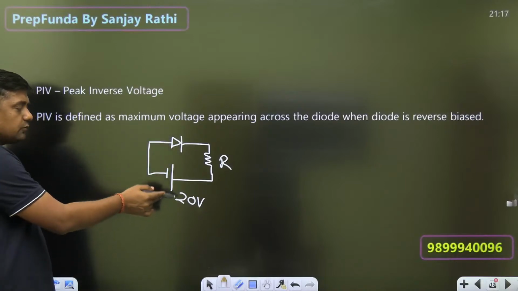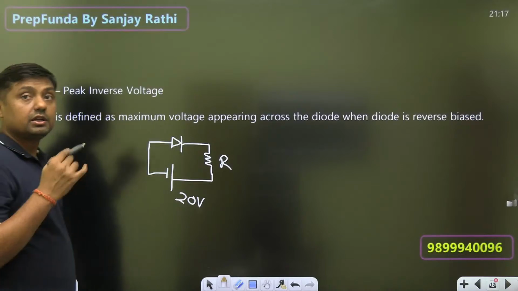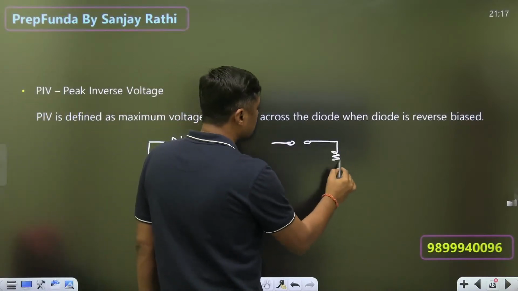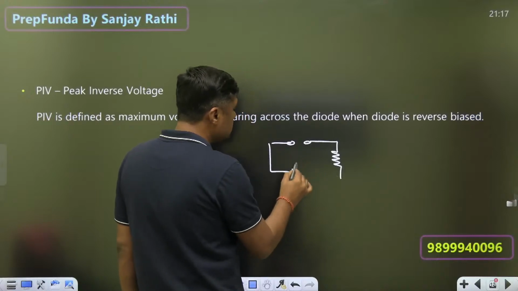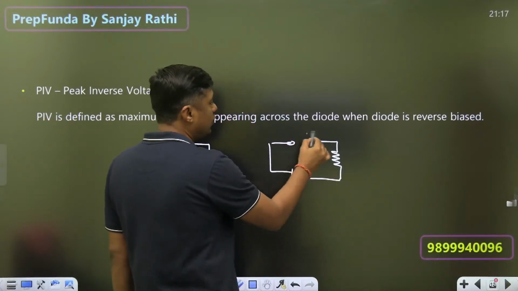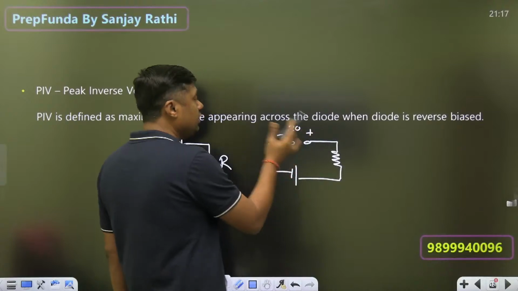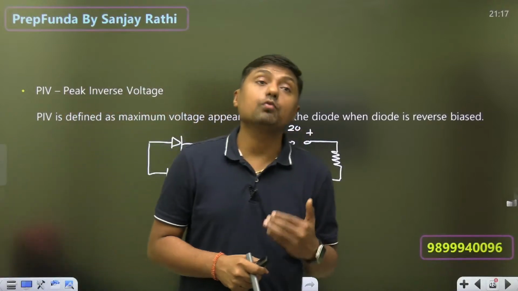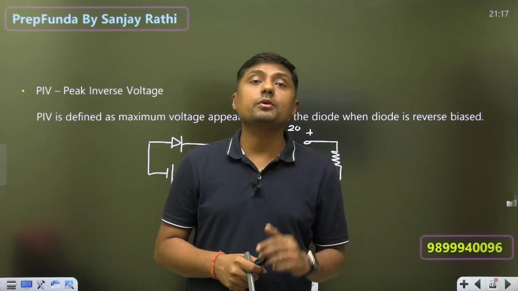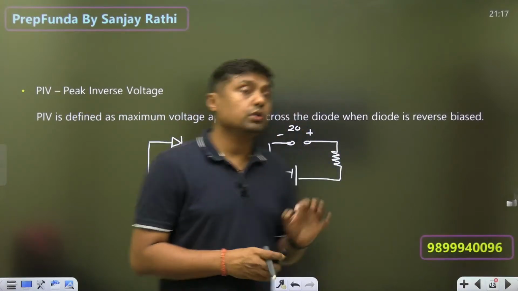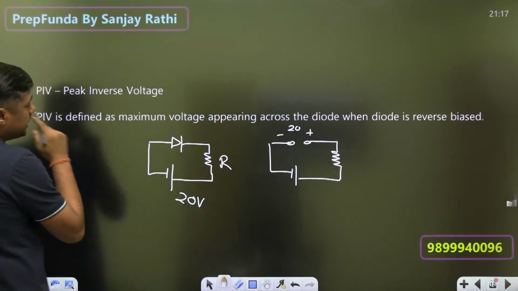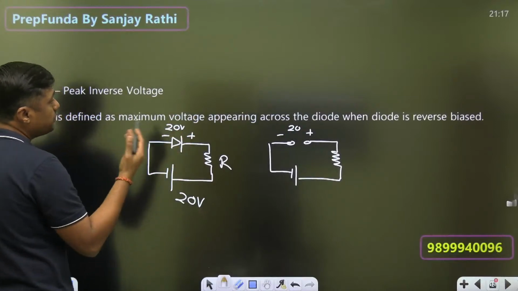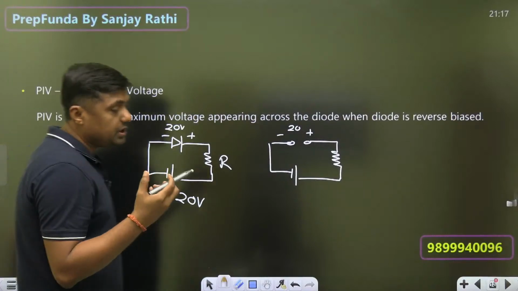Because of the 20 volt it is reverse biased. It will act as what? Open circuit. Then the complete voltage will come across the diode in the reverse direction. And that's why what is the value of the PIV? 20 volt. So everyone give me the answer in the comments box also. 20 volt, this is called PIV.